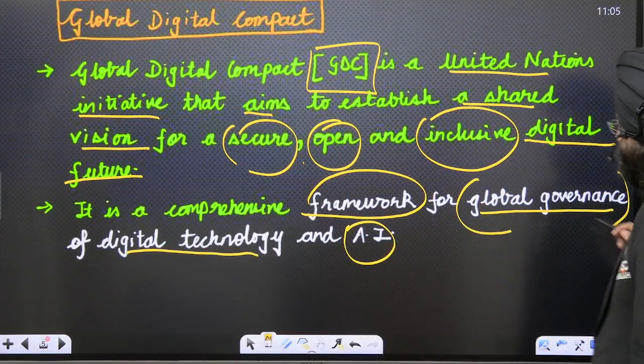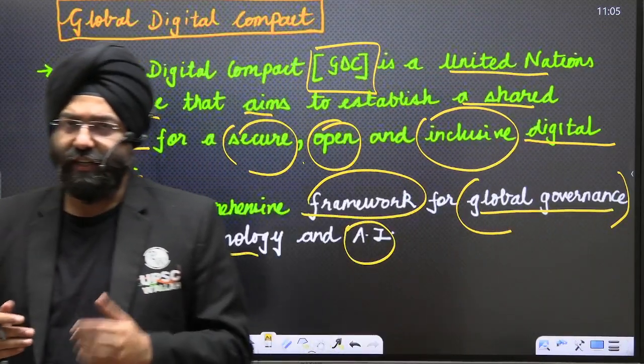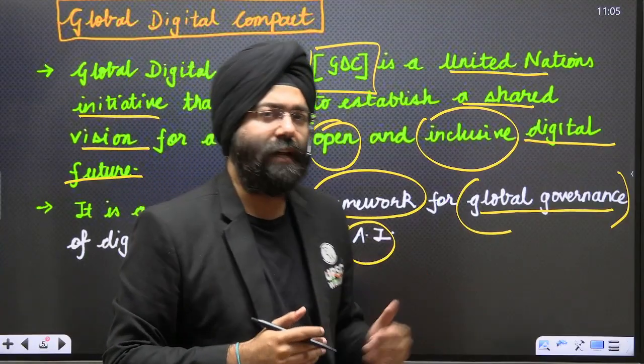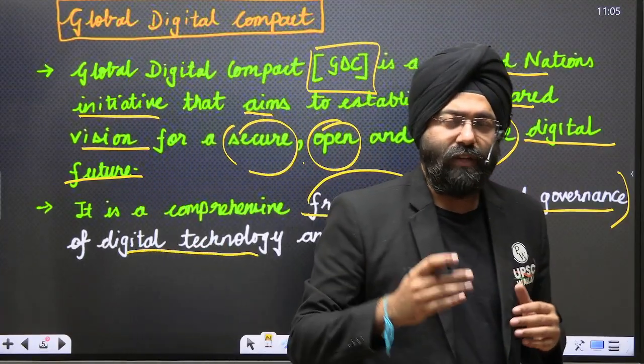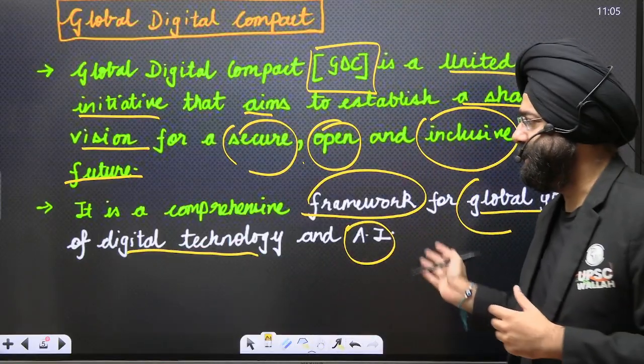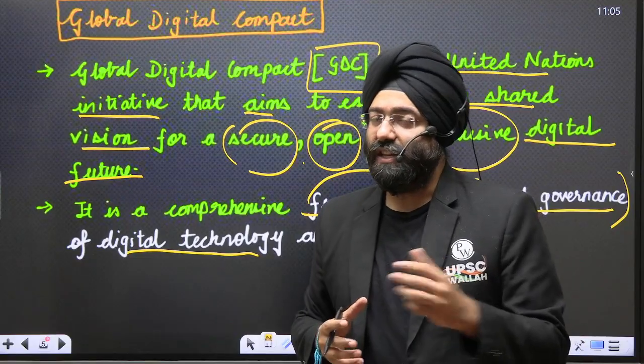Why global governance? Because it gives certain standardizations. It tells what type of protocols should be followed and adhered to while we are transitioning towards more and more adoption of technologies like artificial intelligence and other concepts associated with that. So this is again a very, very important role.